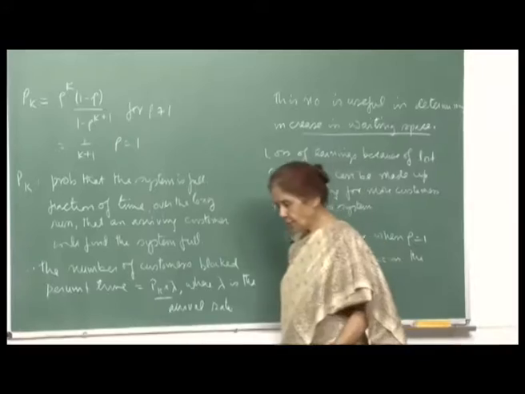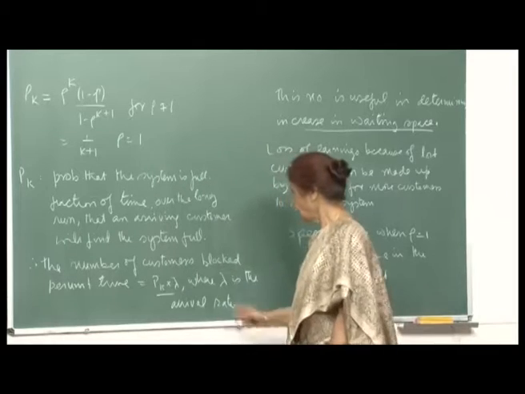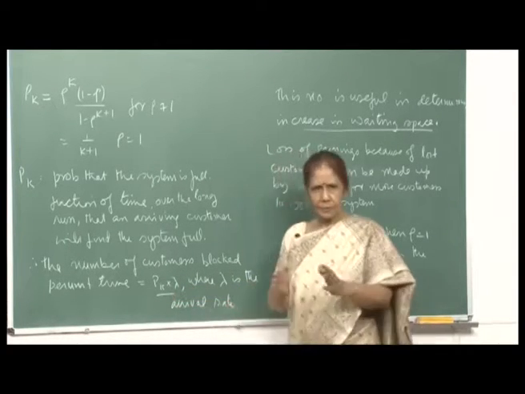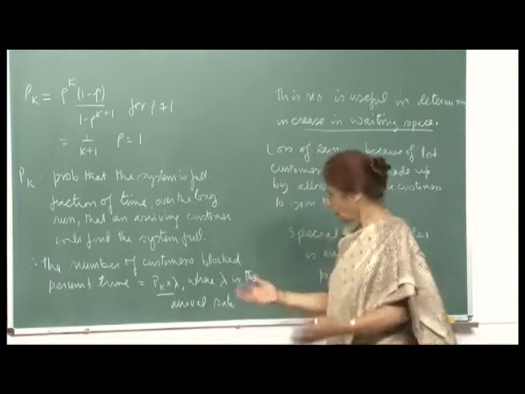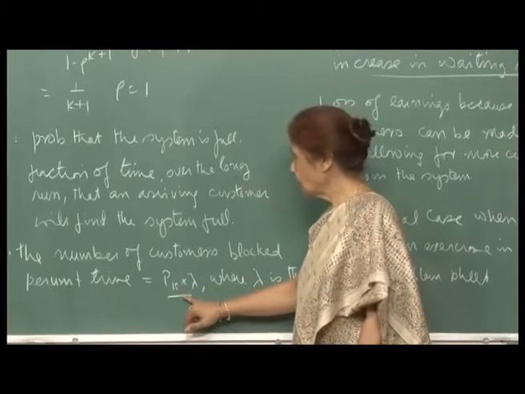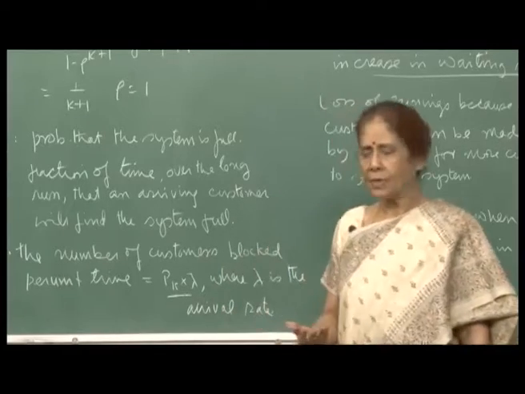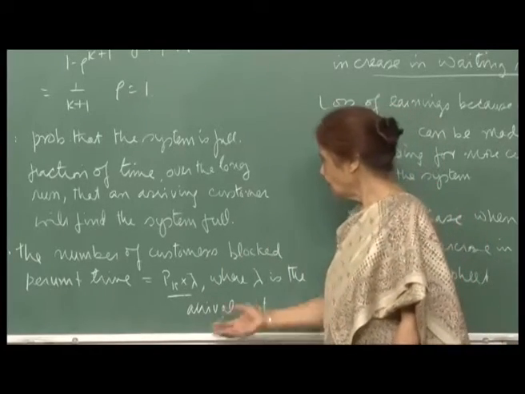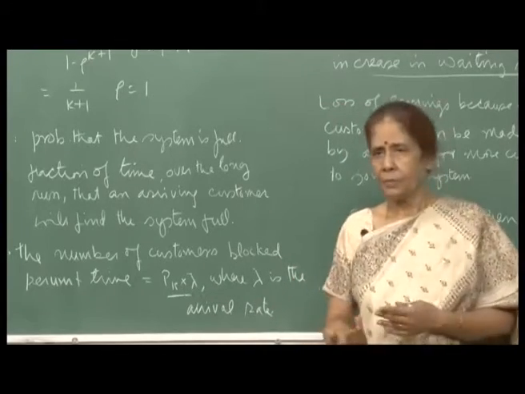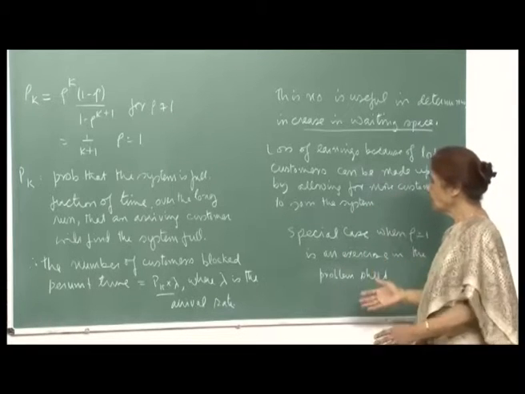So now the management has a very important guiding tool. You can find out that if you are losing that many customers per unit time, then over a day or a week or a year, whatever your planning horizon, how many customers would have been turned away. Therefore you can estimate the revenue that you would have earned if those customers were allowed in, and compare it with the cost of increasing your services or allowing for more waiting space.